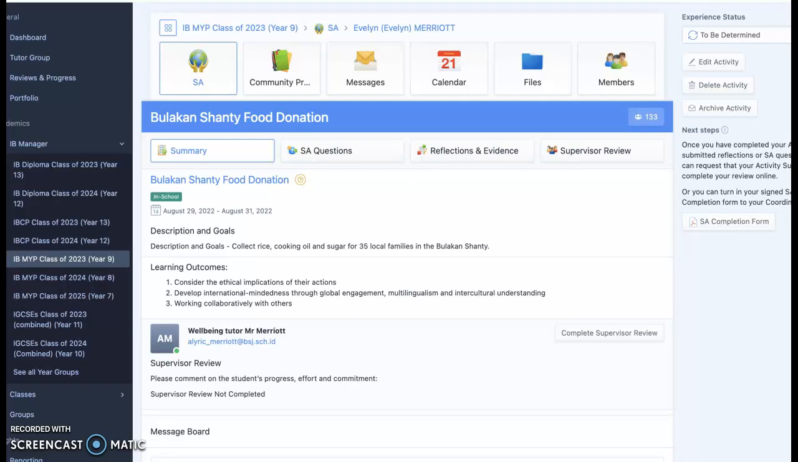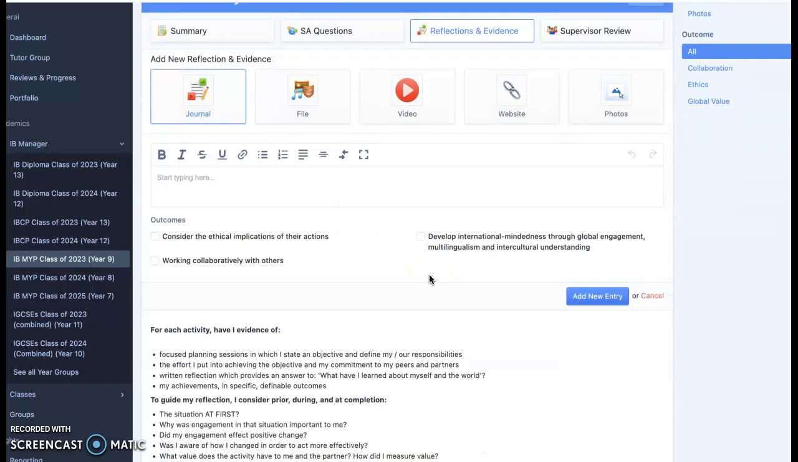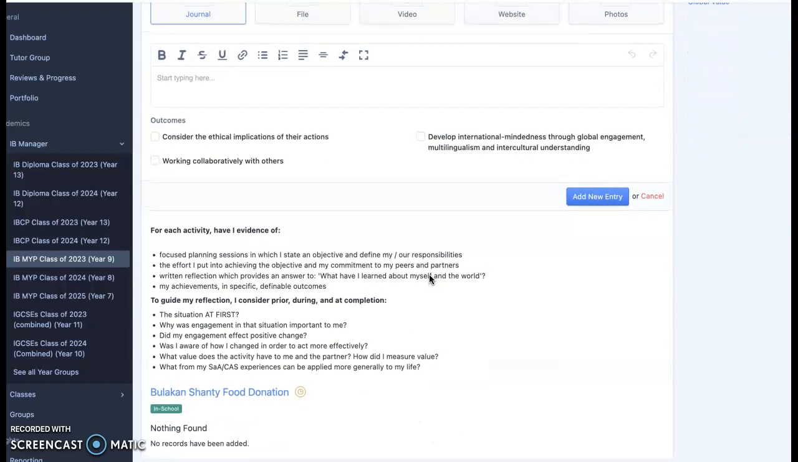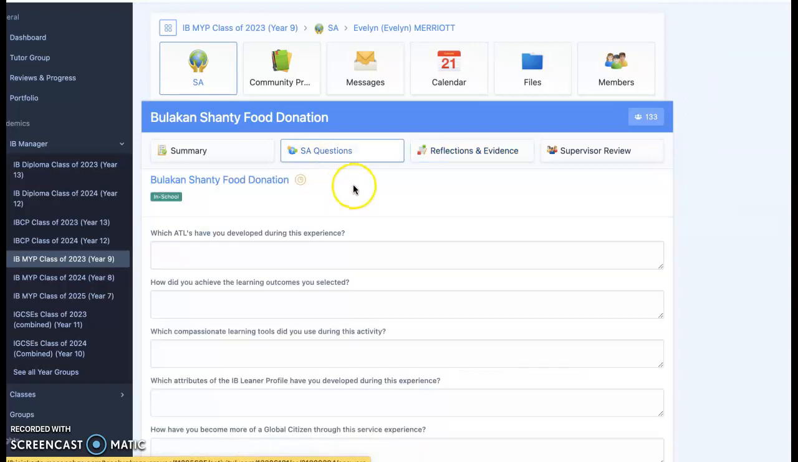Okay, so if you are struggling with your reflections, we have added some extra support for you this year. So when you log in to ManageBac and you select the activity that you've completed, you'll come to the reflection page. Now, normally you would write your reflections in the reflections and evidence section that we spoke about. But if you're struggling to construct them, then you can use the essay questions.